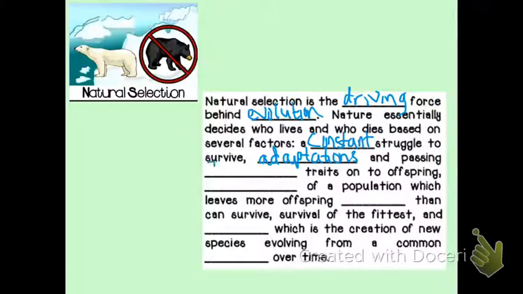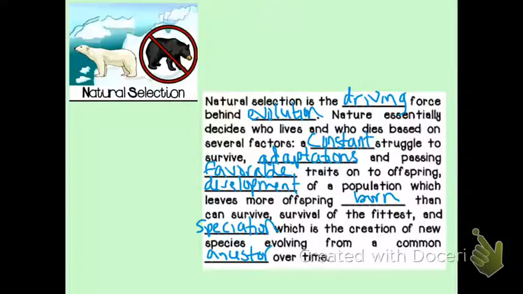So we're going to be passing these favorable traits onto the offspring, which is going to lead to the development of a population with more offspring born than can survive. So this is going to be survival of the fittest. And this means that we are possibly going to be able to create a new species, the process of speciation, which means we've evolved from a common ancestor over time.